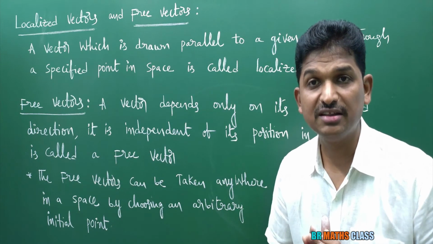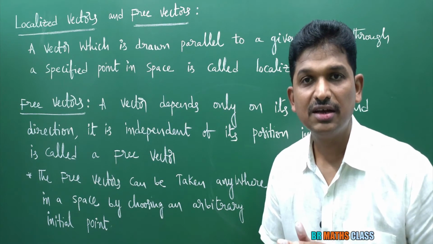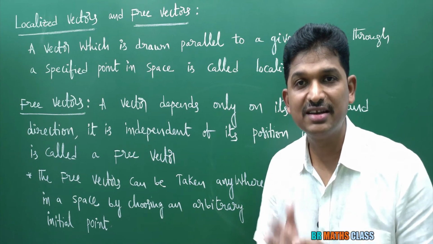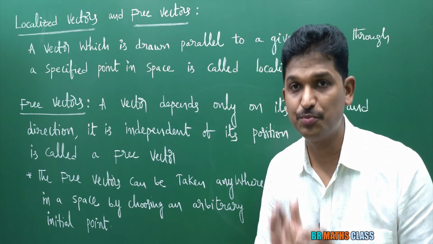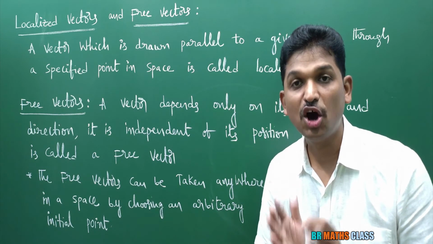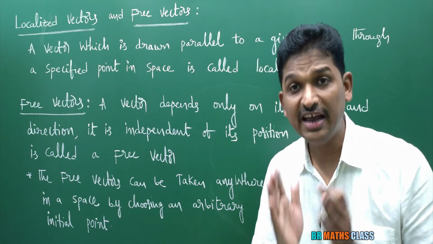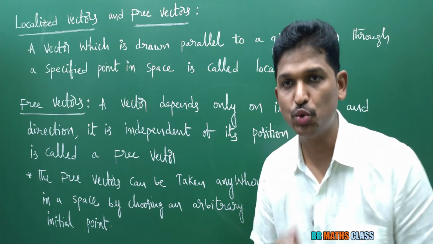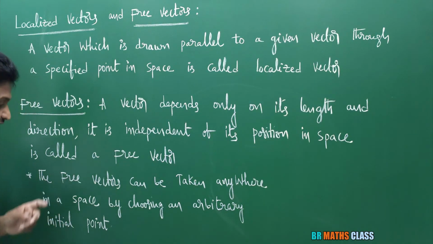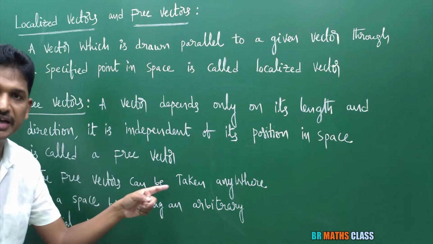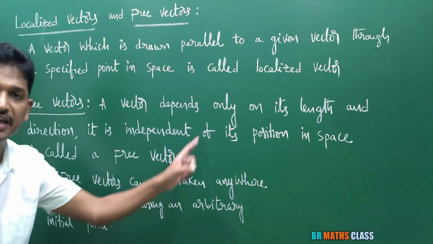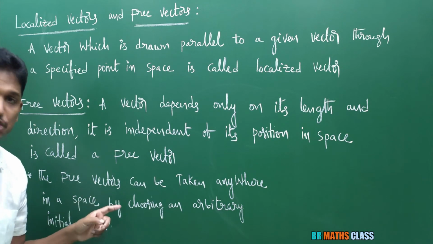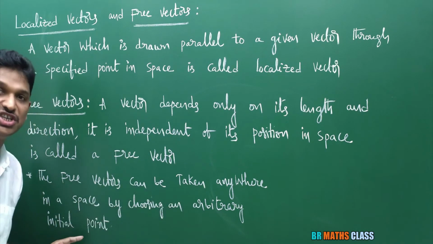I'll try to explain this. Free vectors depend upon their length and direction, and they are independent of their position in space. I'll explain with the help of a diagram, don't worry. You see here, one more point I have written here. A free vector can be taken anywhere in space by choosing an arbitrary initial point.